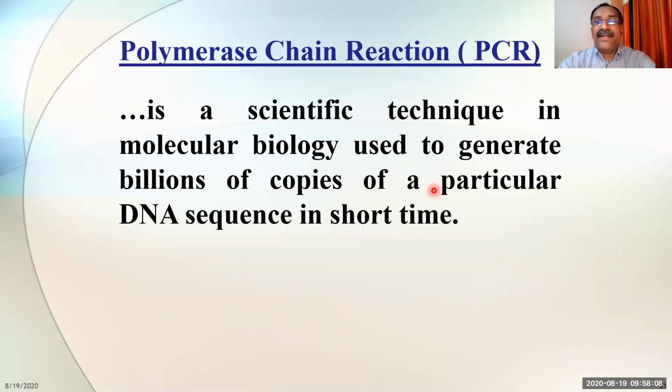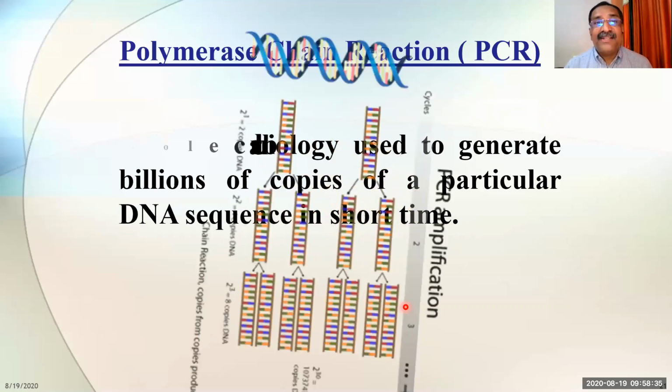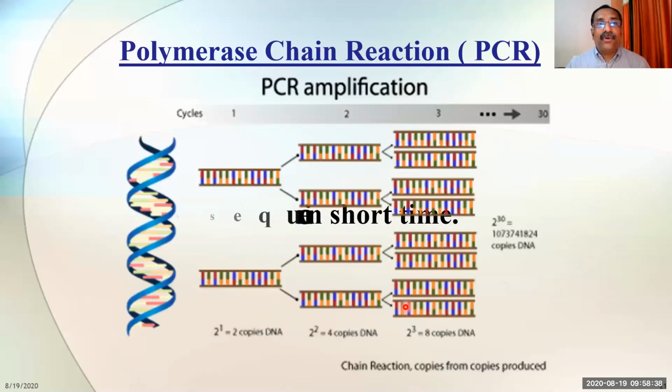So polymerase chain reaction is a scientific technique in which you can multiply a DNA sequence into billions of copies in a very short period of time. I hope you understood this much. What is gene multiplication? What is polymerase chain reaction? What is amplification? All these things I hope you understood. This is about the polymerase chain reaction.